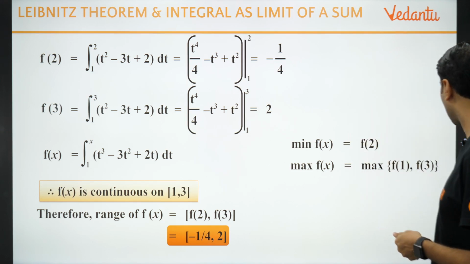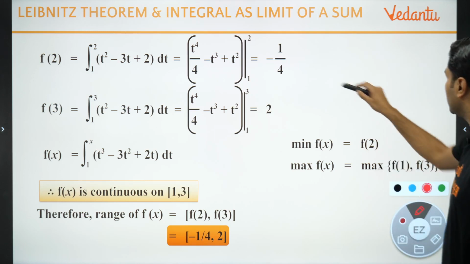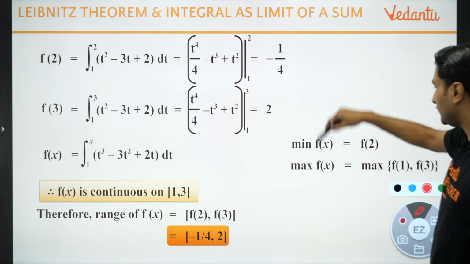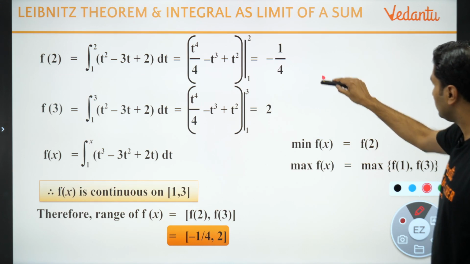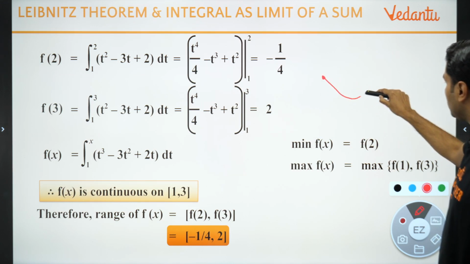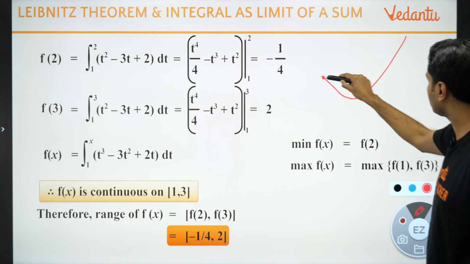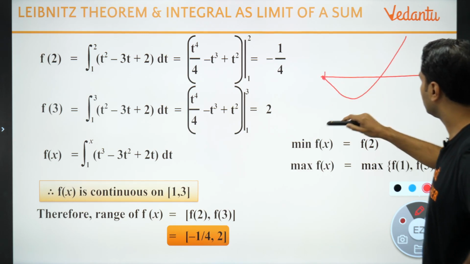and the graph will look like this. If you were to plot the graph will actually look like this between 1 से 3. सो 1 पे वैल्यू कितनी आ रही है 0, फिर -1/4 से लेके 3, right?